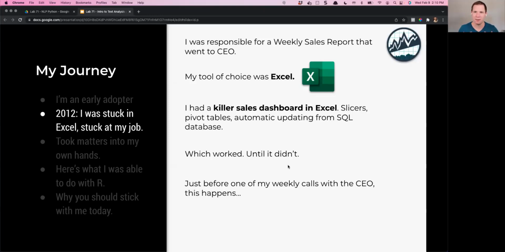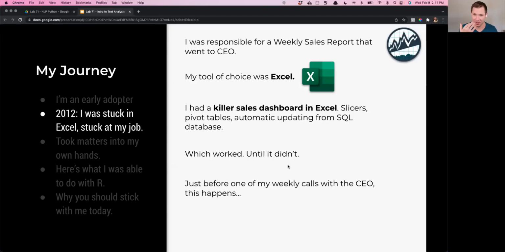All right. So you're like me back then. I was using Excel. I mean, I was a master. I had this awesome Excel dashboard. I had slicers, pivot tables. It refreshed automatically from the SQL database that I had connected it to. And it was amazing. It worked until it didn't.